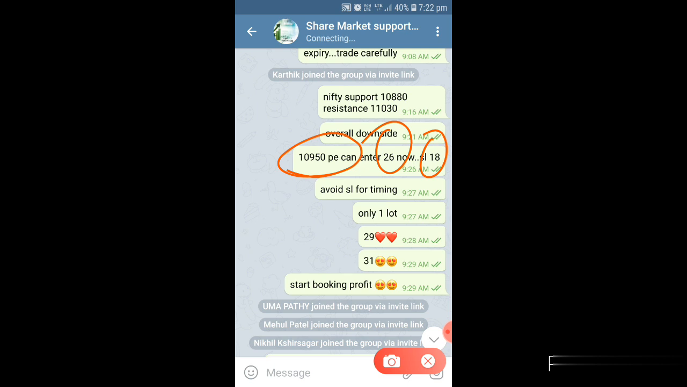So always you have to identify which strike price you are going to sell at. If you select a strike nearby the current rate, even a small movement will give you a good profit. So you have to identify which strike price, and based on that you make an entry. Here you can see 29, 31, and then I told you to start booking, because today was a monthly expiry and weekly expiry.